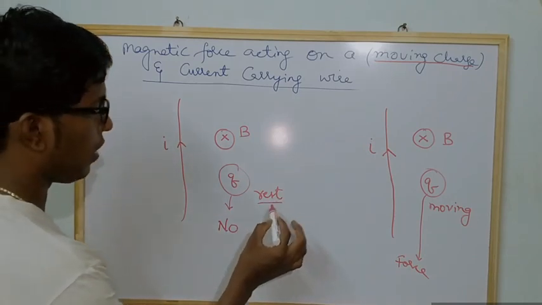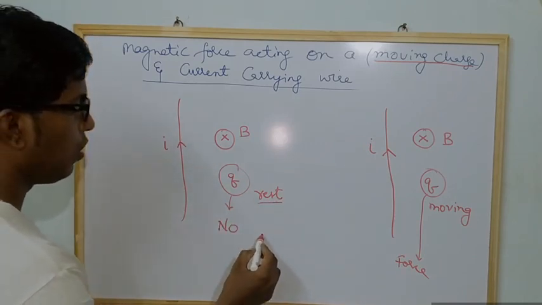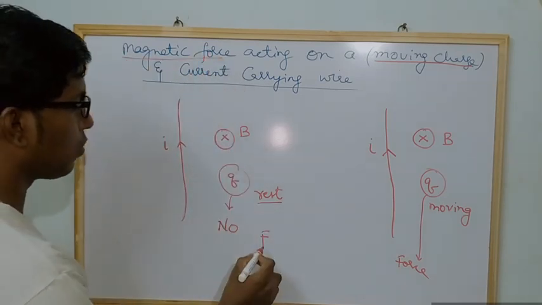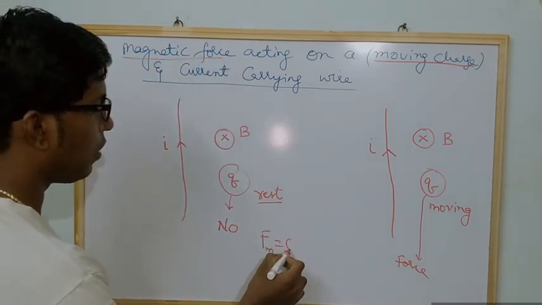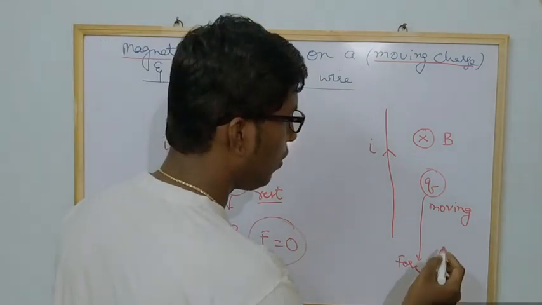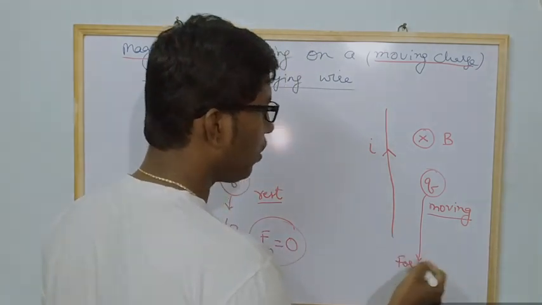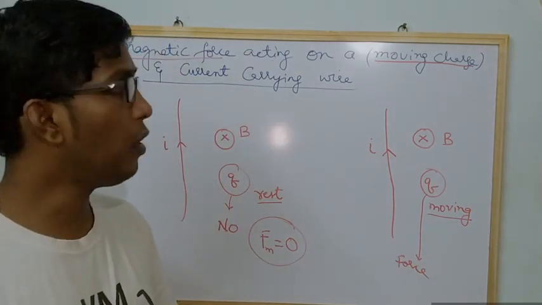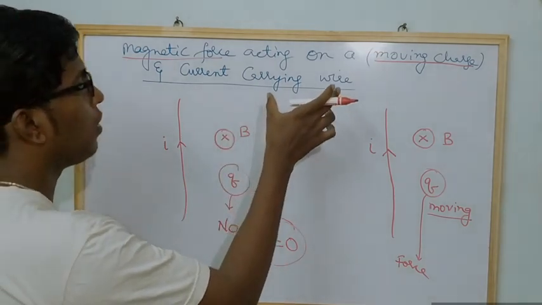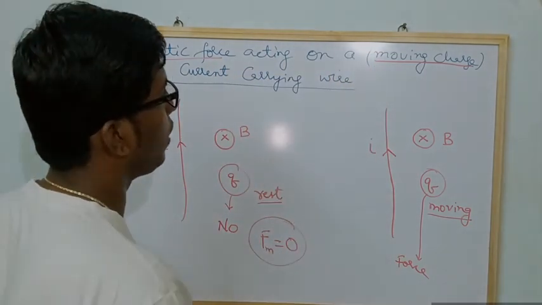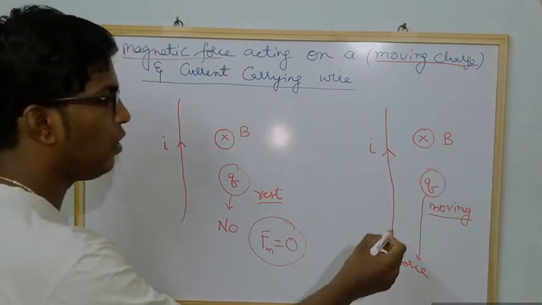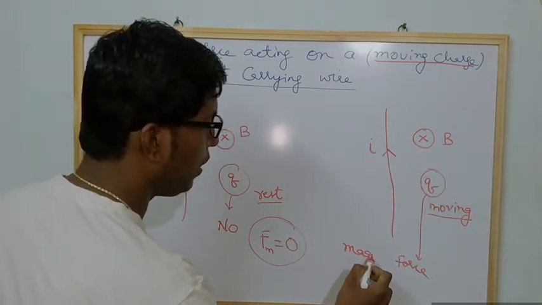When the charge is at rest, the magnetic force will be zero. If the charge is moving, the magnetic force will act on it. That's why we have the topic of magnetic force acting on moving charges. This is very important, and this force is called the magnetic force.